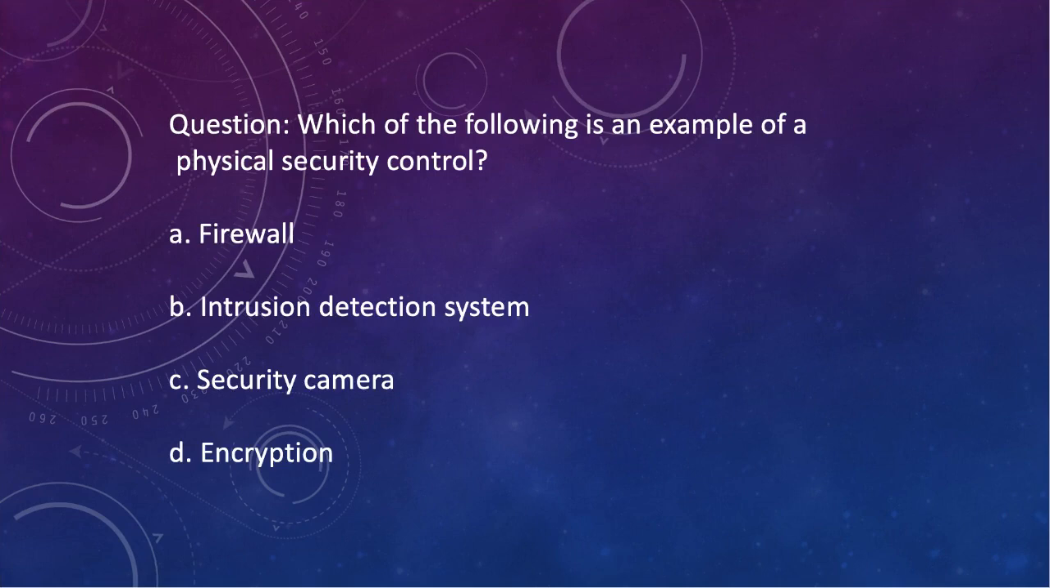Which of the following is an example of a physical security control? A. Firewall, B. intrusion detection system, C. security camera, D. encryption. Answer would be C. Security camera is an example of a physical security control. Physical security controls are designed to prevent unauthorized access to an organization's physical assets. Examples of physical security controls include security cameras, access control systems, and perimeter fencing. Firewalls, intrusion detection systems, and encryption are all examples of logical or technical controls.